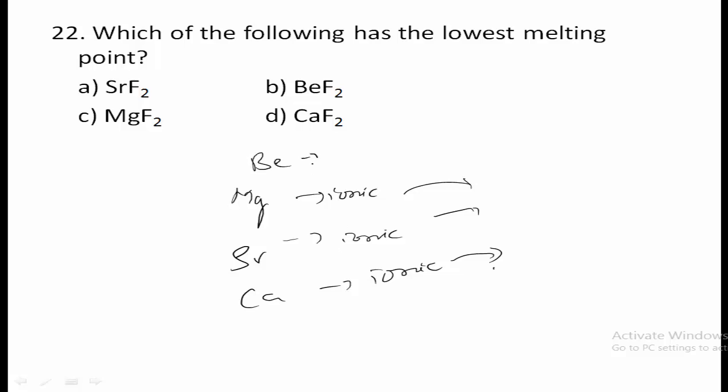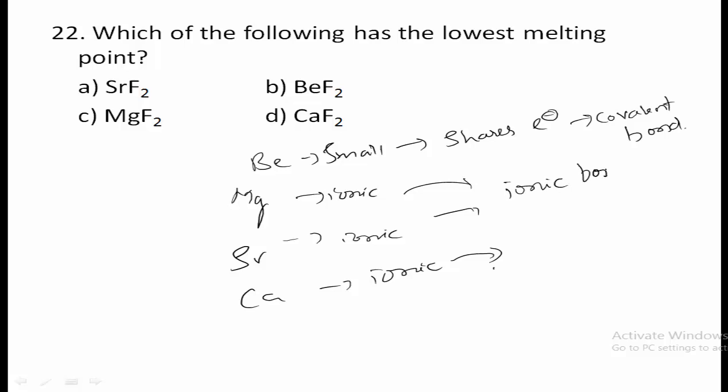But beryllium is smaller in size. Due to its small size, it will share the electrons with fluorine to form a covalent bond. Therefore, when we compare the strength between ionic bond and covalent bond, the covalent bond is weaker. Therefore beryllium will form a weak covalent bond, and thus beryllium fluoride has the lowest melting point among these. So option B is the correct answer.